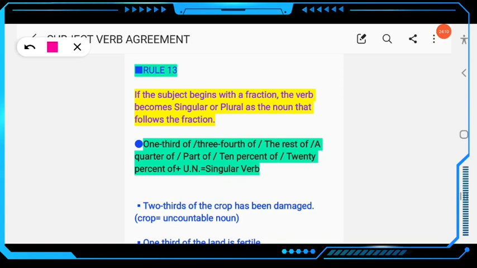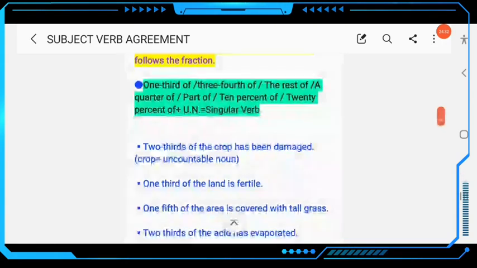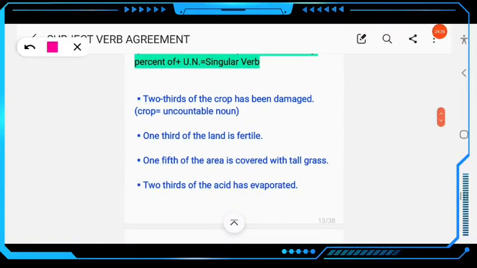If the subject begins with a fraction, the verb becomes singular or plural according to the noun that follows the fraction. So here 1/3 of, 3/4 of, the rest of, a quarter of, part of, 10% of, 20% of, followed by an uncountable noun, the verb will be singular, not plural. Just look at this example. 2/3 of the crop, here crop is uncountable, so the verb must be singular, has been. 2/3 of the crop has been damaged, not have been.